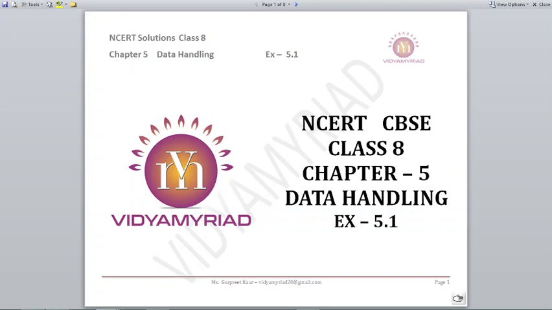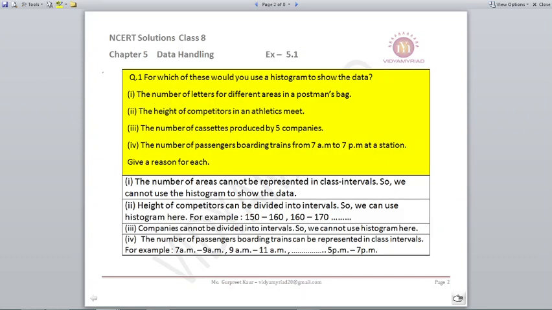This video is made for class 8 on chapter number 5, data handling, and today we are going to begin with exercise 5.1. Let's begin with the exercise. Question number 1. For which of these would you use a histogram to show the data?